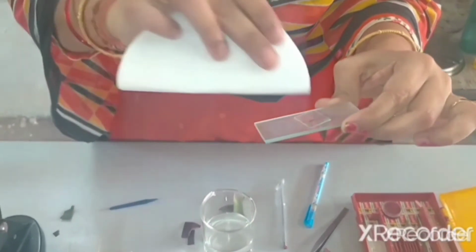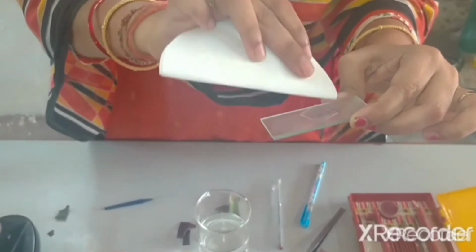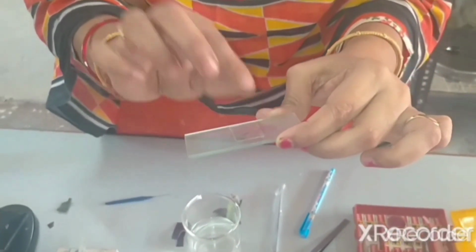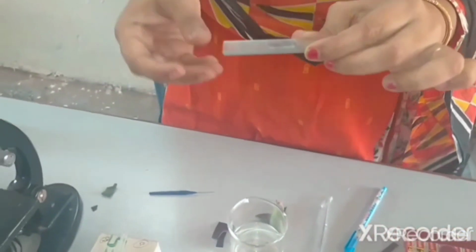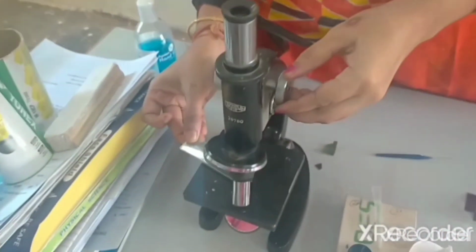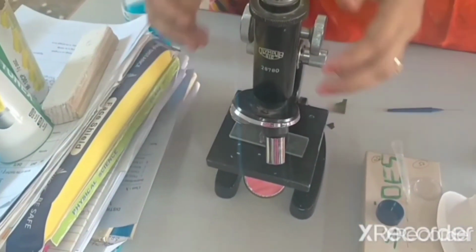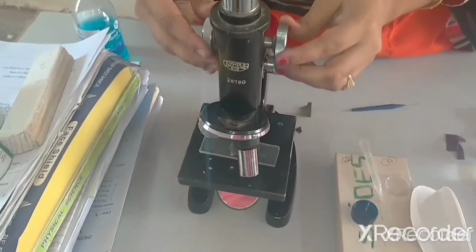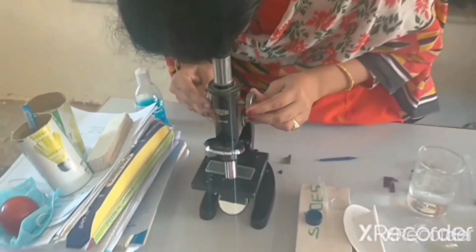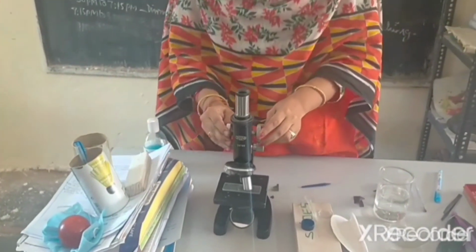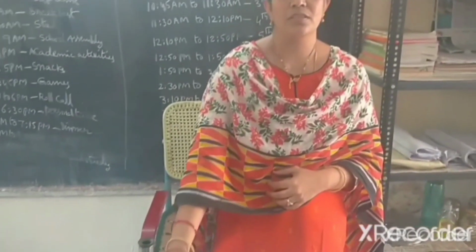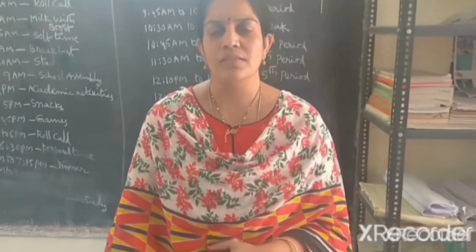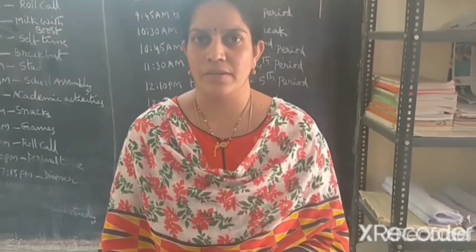With the help of blotting paper, the excess water is removed from the slide. This is how the slide is prepared, and this slide is observed under the microscope. In this way we will observe the cell membrane and the cells present in the rheo leaf.